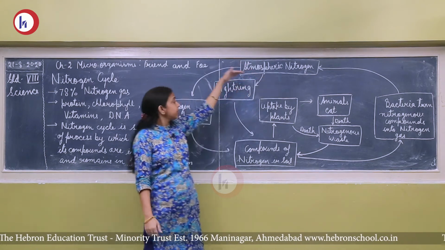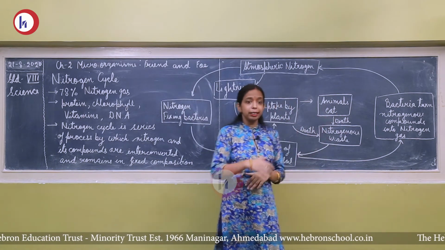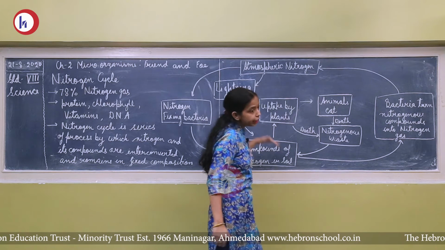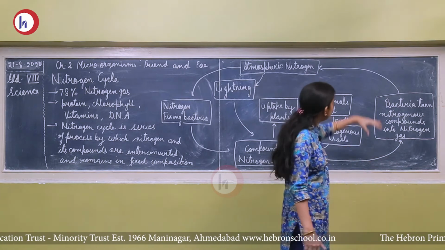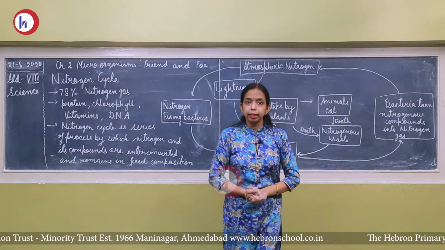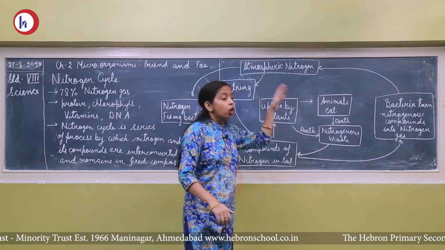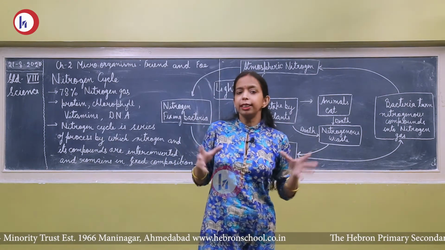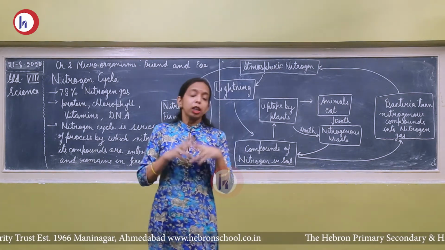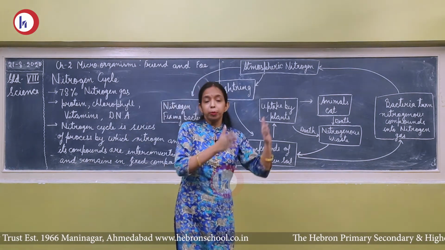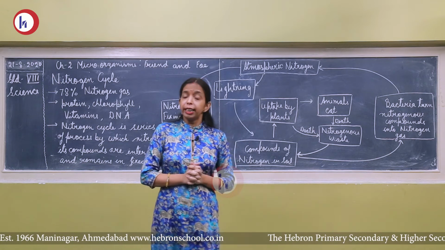This nitrogen gas is taken up by the bacteria, then by the plants, then by the animals. Again, this nitrogen mixes into the soil, and from the soil, the microorganisms convert these nitrogenous compounds into nitrogen gas, and this nitrogen gas is again released into the atmosphere. In this way, this cycle occurs in our nature. We can't see it, but it has a very important role in regulating the nitrogen composition between the living components and the non-living components. So that's all in this chapter.